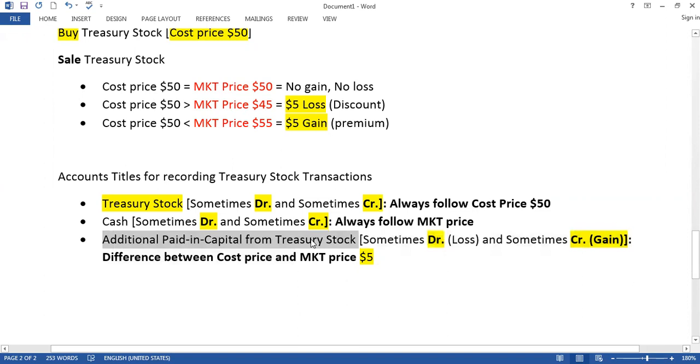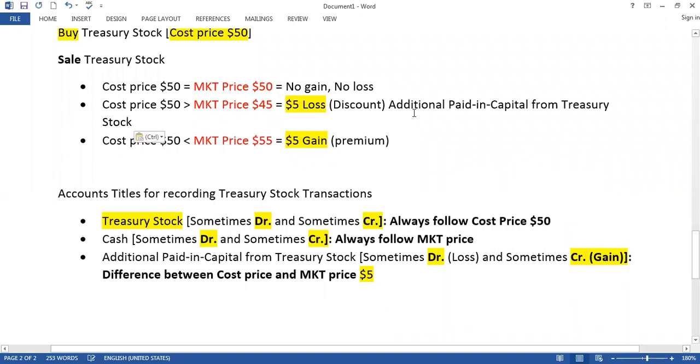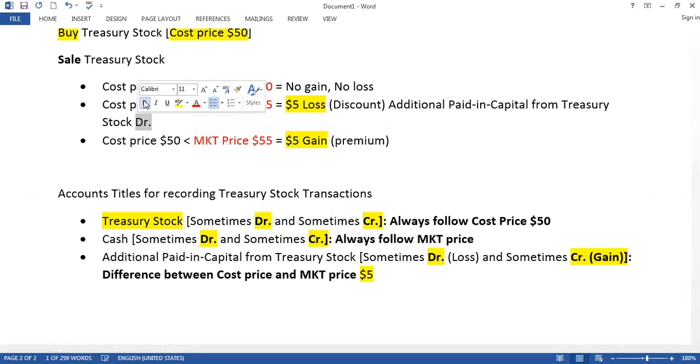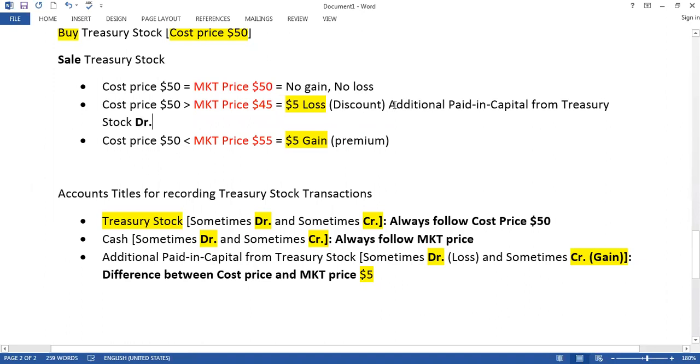If we have a loss, then we record additional paid in capital on the debit side. Okay, do you understand? If we have a loss or discount, then additional paid in capital from sale of treasury stock is recorded on the debit side.